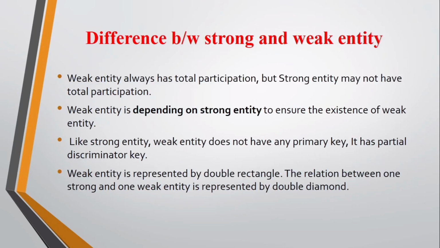Here we will discuss the major differences between a strong entity and a weak entity. A weak entity always has a total participation, but a strong entity may not have a total participation. A weak entity depends on a strong entity to ensure its existence. Unlike a strong entity, a weak entity does not have any primary key. It has a partial discriminator key. A weak entity is represented by a double rectangle. Also, the relation between one strong and one weak entity is represented by a double diamond.